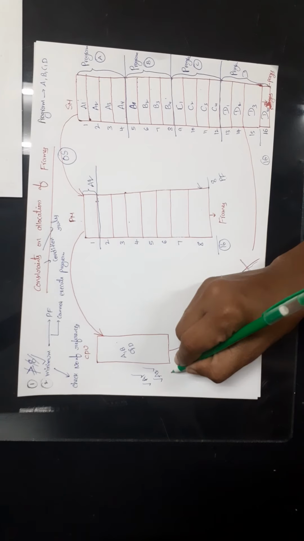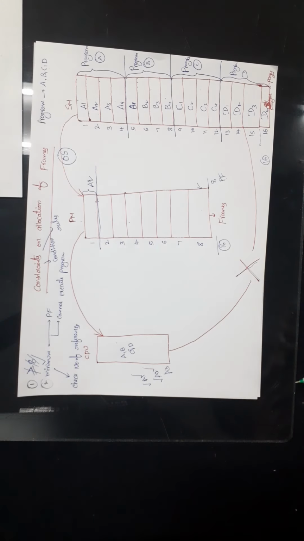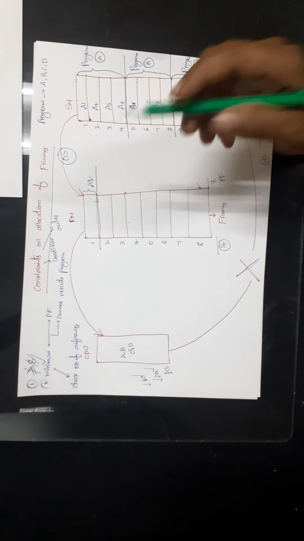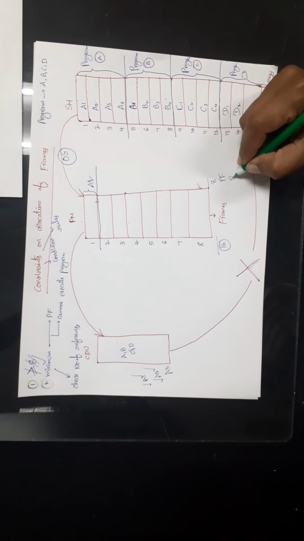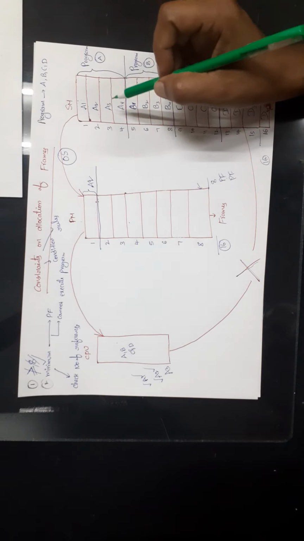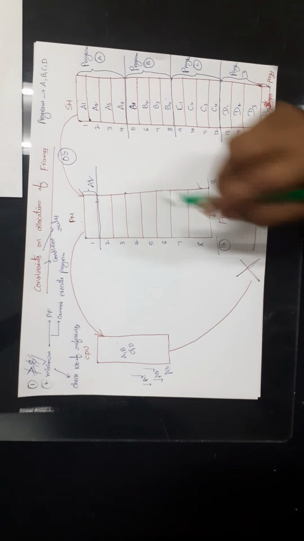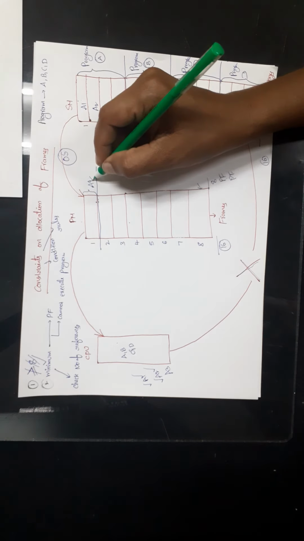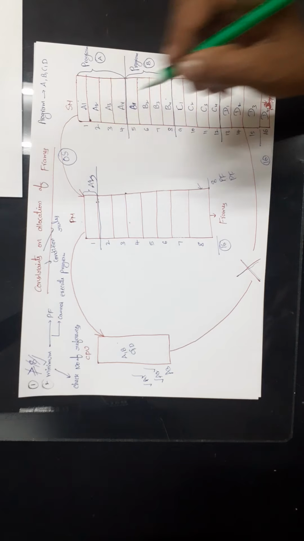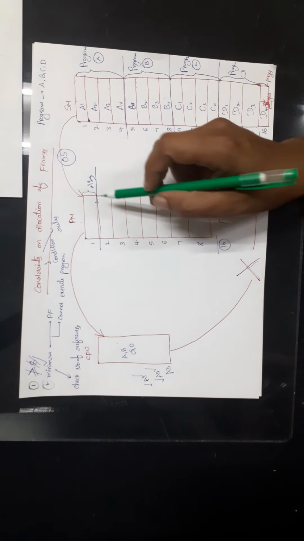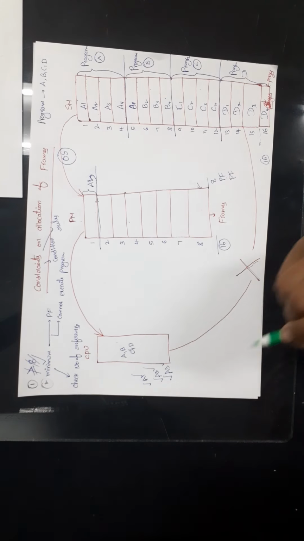Let us assume that after some time CPU has requested for A3. Now A3 is not available in the primary memory, so there is a page fault. So we should load A3 into the primary memory. So it is already occupied by A2. So we should deallocate memory space of A2 and we should allocate memory space for A3. Now CPU can access the data and can execute the data.